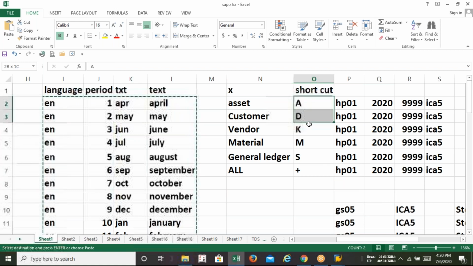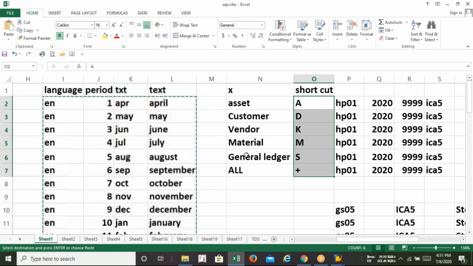And sir, these are the things. This is SAP defined. A stands for asset, D for customer, K for vendor, M for material, S for GL, and plus denotes all. This has been defined by SAP. This is the shortcut. So just remember one thing: before posting any document in your company code, you have to maintain all these types of documents in your company code so that it will accept all documents relating to the asset or customer or vendor or material.